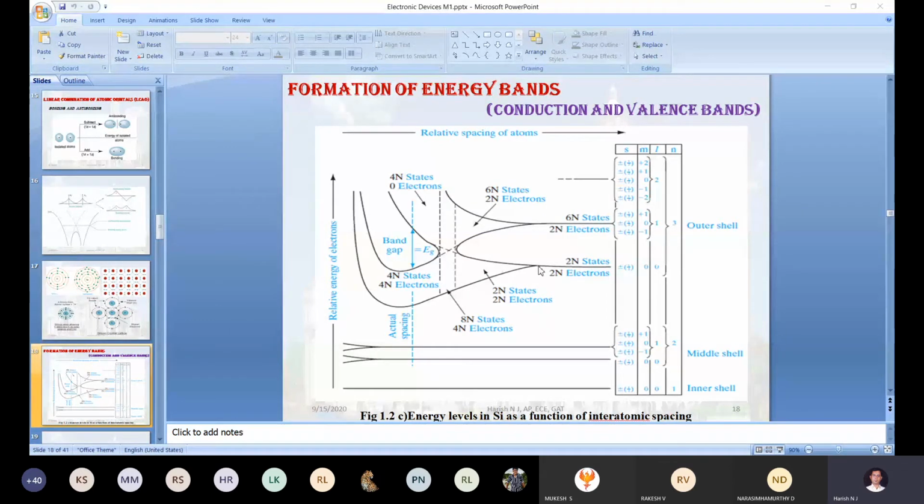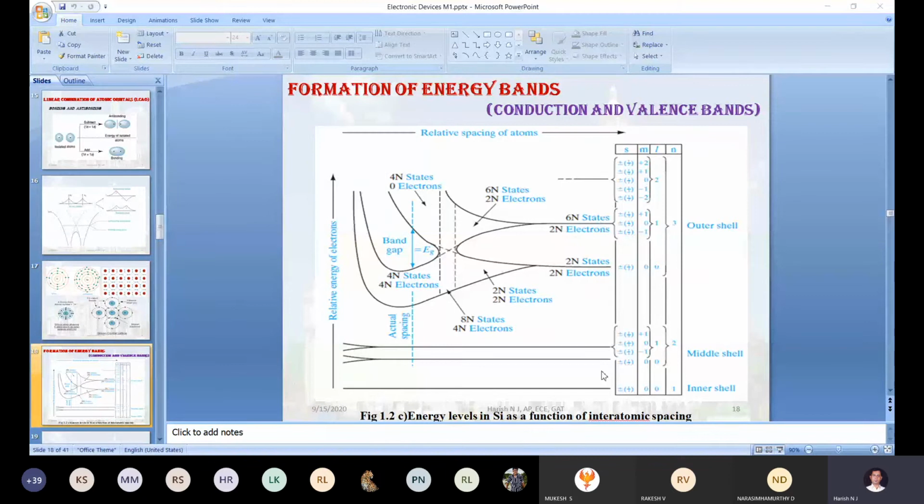Next, coming to the fourth horizontal line, it will be 3s2. The maximum capacity is 2. We filled 2 electrons. Next, coming to the last horizontal line, this capacity is 6. But unfortunately, how many electrons did we fill here? 2 electrons, correct? So totally 4 electrons are filled, correct?